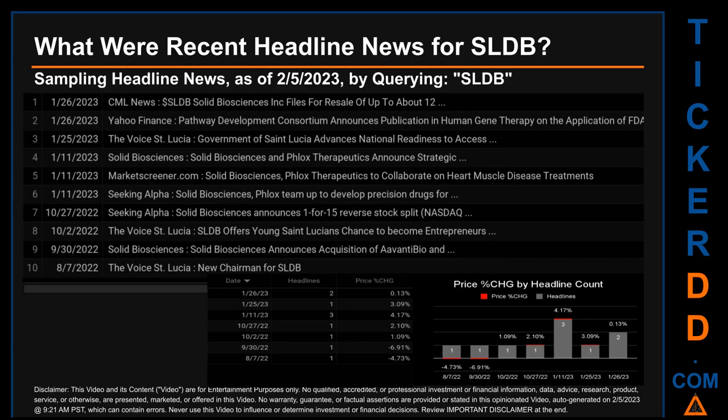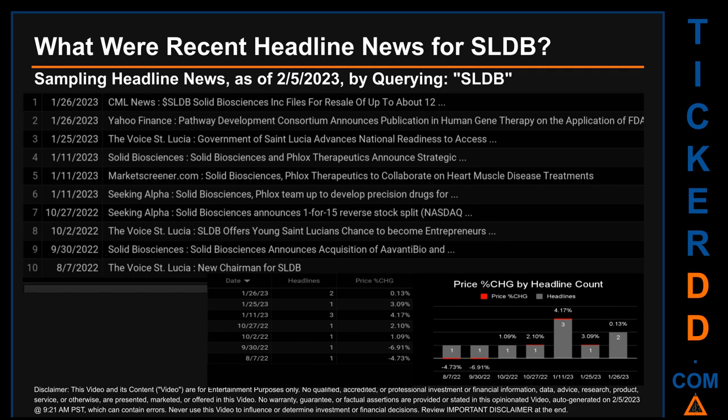The latest publication was Thursday, January 26, 2023, when there were 2 found headlines. CML News published the headline that read, $SLDB Solid Biosciences Inc. files for resale of up to about 12. Yahoo Finance published the headline that read, Pathway Development Consortium announces publication in human gene therapy on the application of FDA's accelerated approval pathway for AAV gene therapies for patients with Duchenne muscular dystrophy. The oldest publication was on Sunday, August 7, 2022, 6 months and 29 days ago, when The Voice St. Lucia published the headline that read, New Chairman for SLDB.